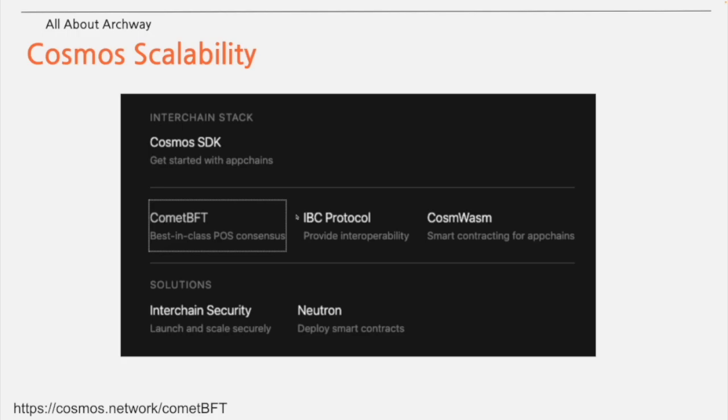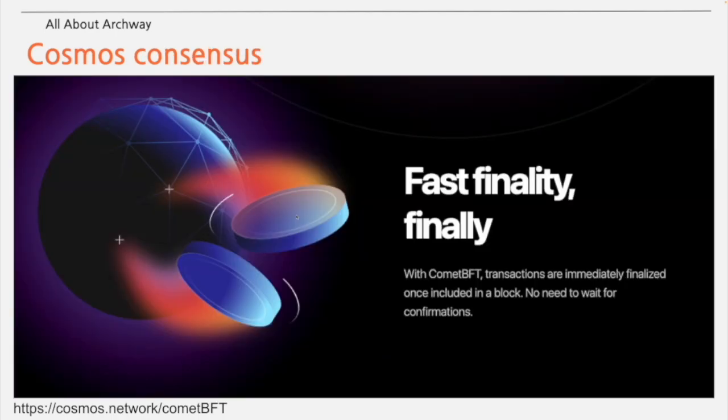This may seem complicated, but the advantage of using staking and consensus through messages is that we have a fast and manipulation-resistant form of consensus algorithm. As a result, fast and immediate finality is the hallmark of the Cosmos consensus algorithm.